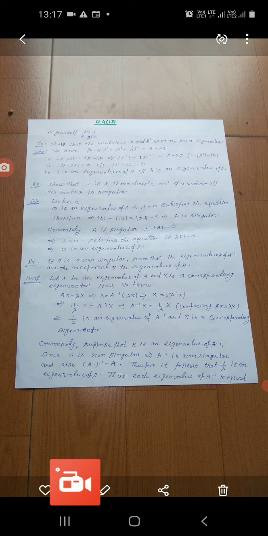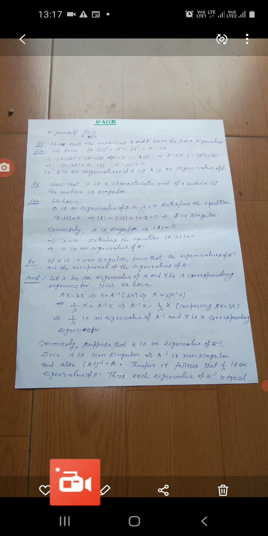Okay, it means lambda is an eigenvalue of A if and only if lambda is an eigenvalue of A dash. Okay, in this way we have proved that A dash and A have the same eigenvalues. Now next example.